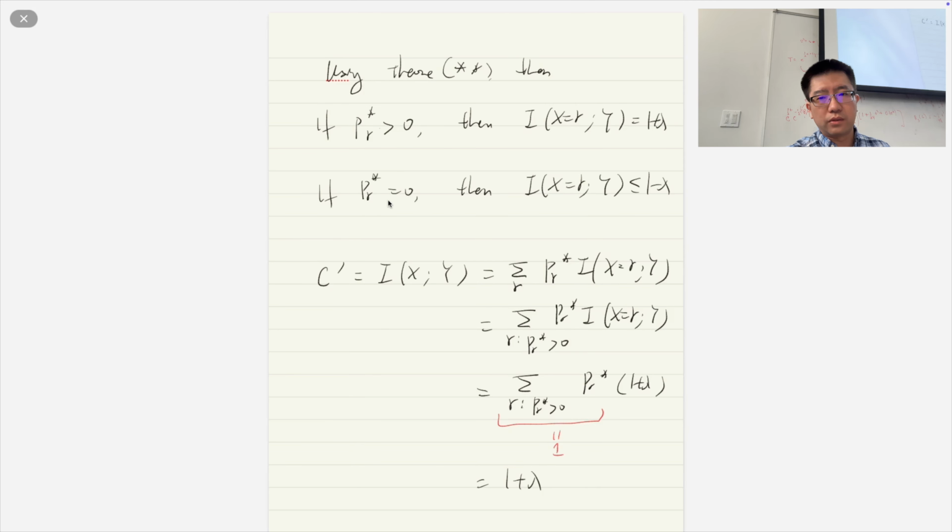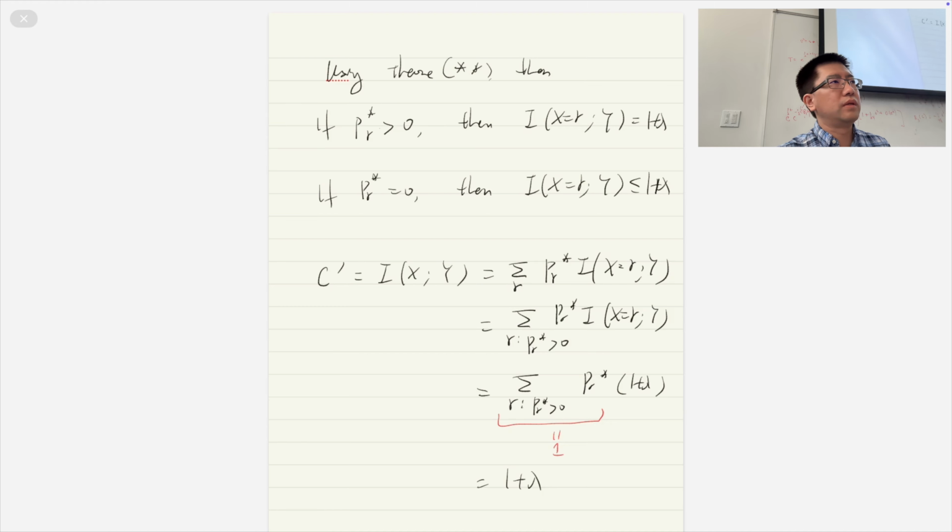When P(r) is equal to 0, then this is less than or equal to 1 minus lambda. Yeah, 1 plus lambda, not minus. This is a plus. Okay, 1 plus lambda. In this case, we can compute the channel capacity here. We denote that by C prime, and channel capacity is nothing but 1 plus lambda.